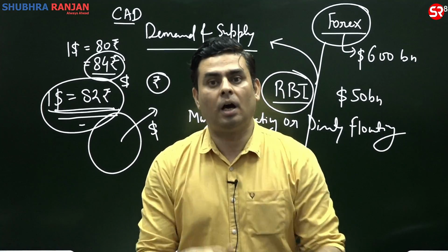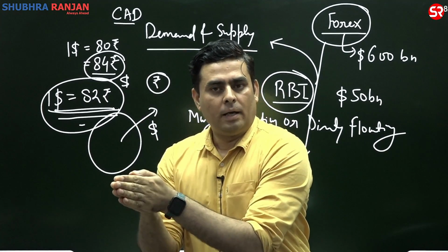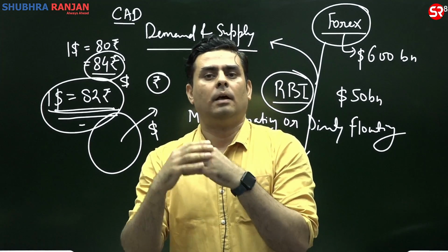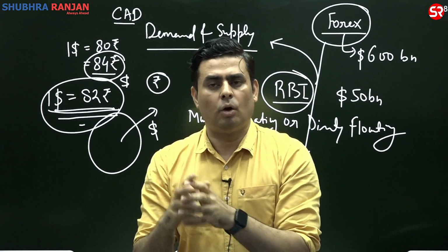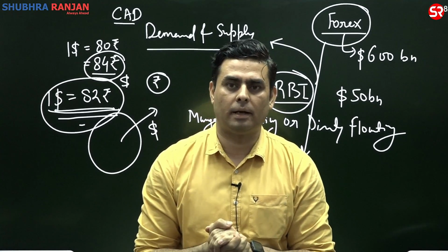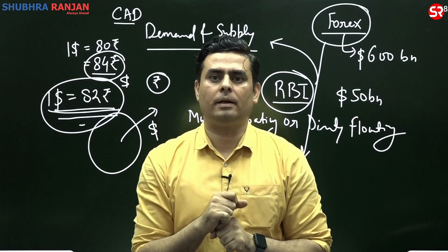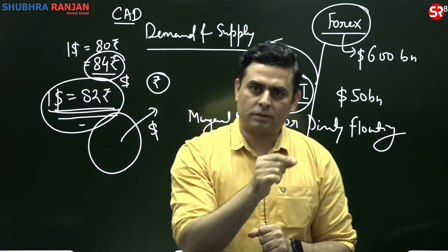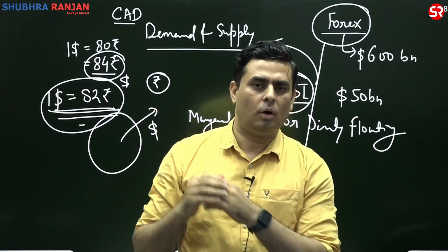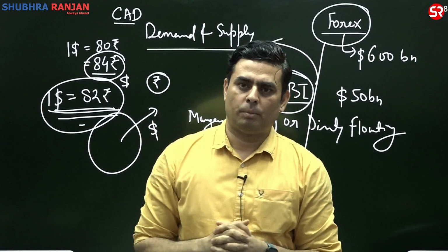So this is how the RBI functions as a manager of foreign currency assets under FEMA 1999. So capital flight has this amount of impact on the Indian economy.